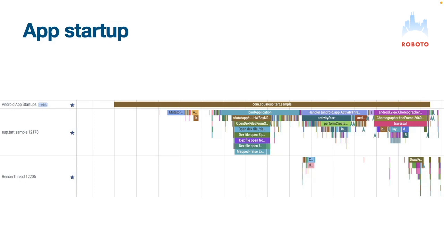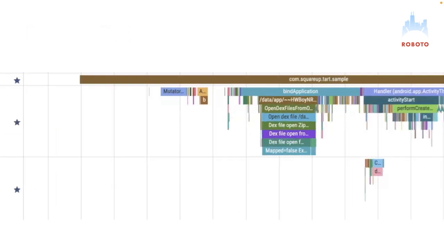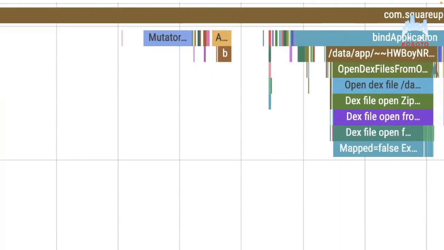Then let's zoom in. So you see three rows here. The first one is just the metric. The second one is the main thread, and the third one is the render thread. I'll get to that in a sec. If we zoom in, you can see on the right-hand side, by an application, this is where your code and resources are loaded. It's even before application onCreate. It's like loading the code, loading the resources, creating the application instance, and calling onCreate.